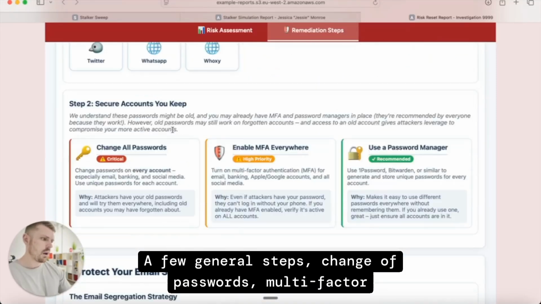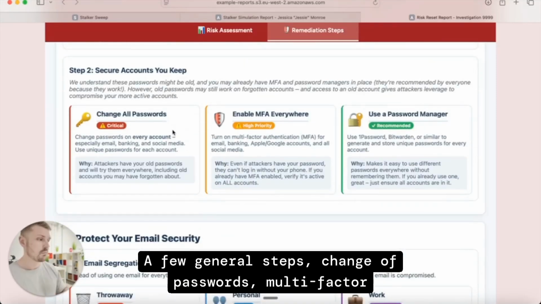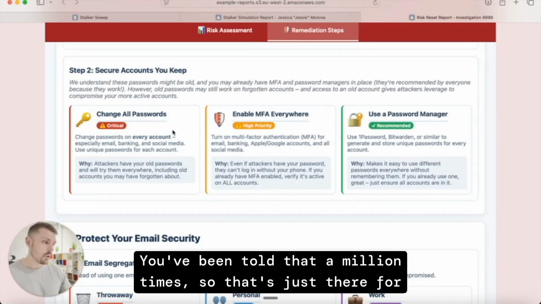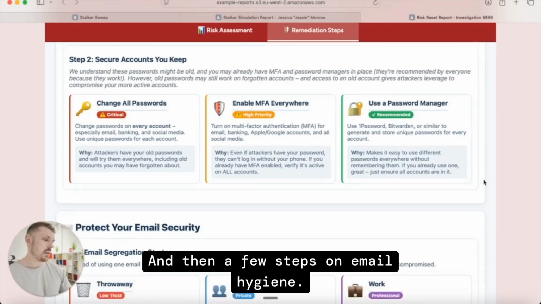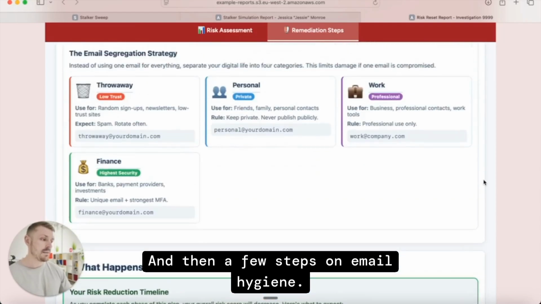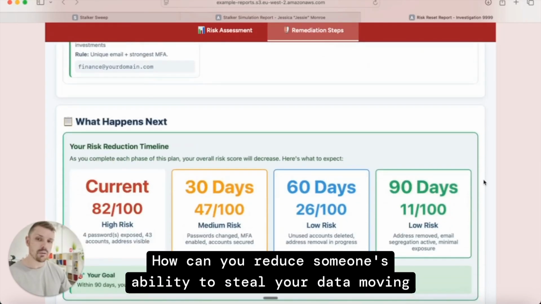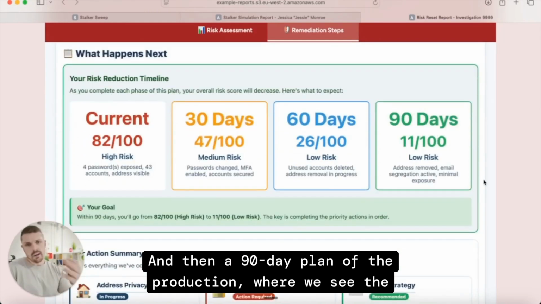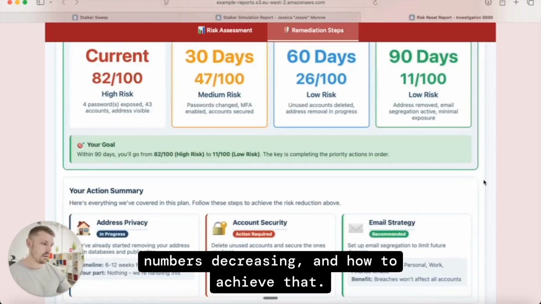You get the picture. A few general steps: change your passwords, multi-factor authentication, use a password manager. You've been told that a million times, so that's just there for continuity. And then a few steps on email hygiene. How can you reduce someone's ability to steal your data moving forward? And then a 90-day plan of the reduction, where we see the numbers decreasing, and how to achieve that.